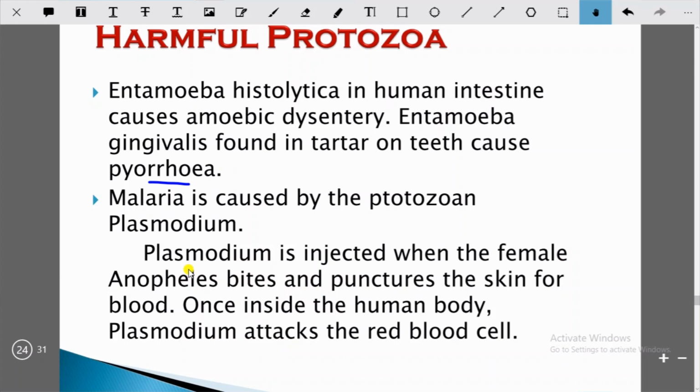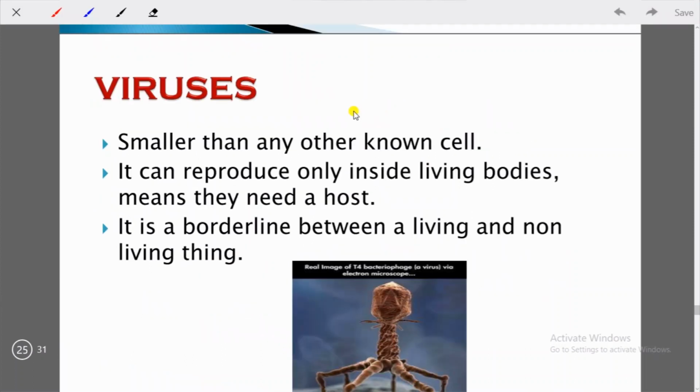Students, we have come to the last category here. This is virus, the most dangerous one, and the virus spreading nowadays is coronavirus, as we know. So let's talk about why viruses are very dangerous for us. They are smaller than any other known cell.